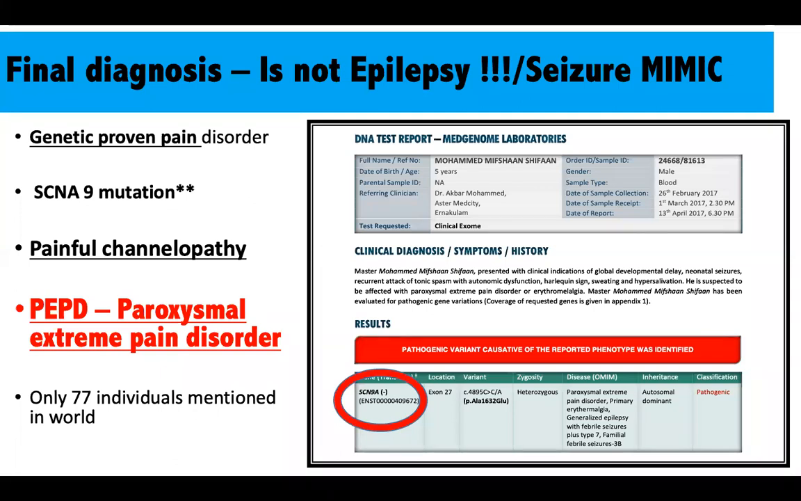So this interesting case suggests that even experienced neurologists, experienced pediatricians or experienced clinicians can go wrong when it comes to epileptic seizures. This child was labeled as intractable epilepsy all these years, when actually what he had was paroxysmal extreme pain disorder with tonic arching, for all 6 years.